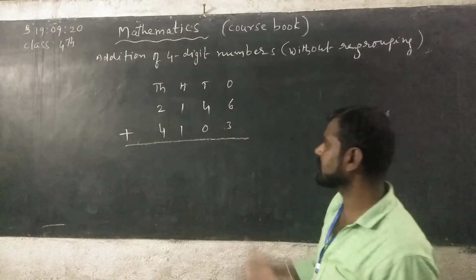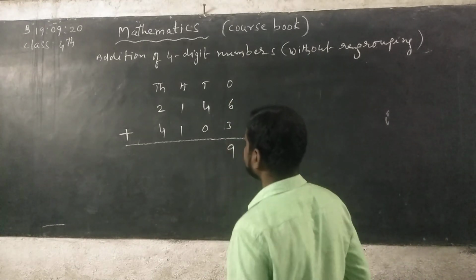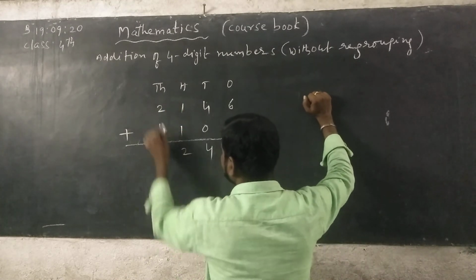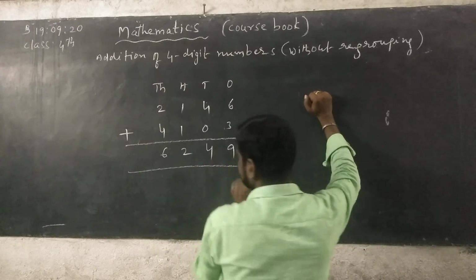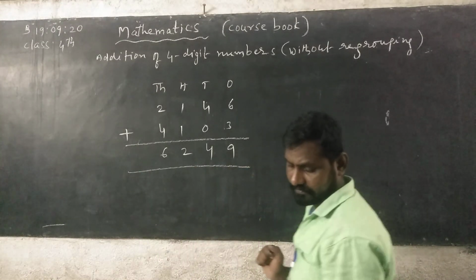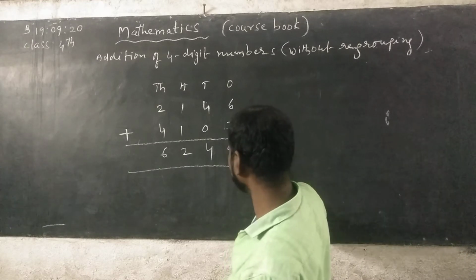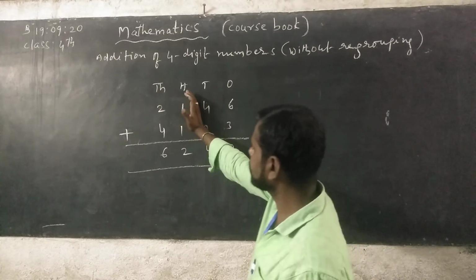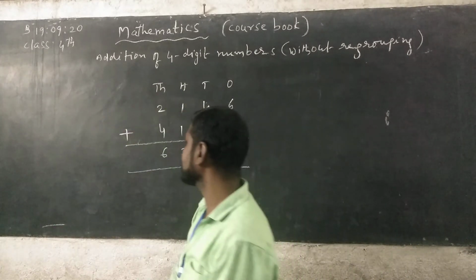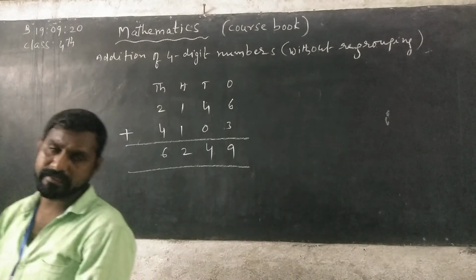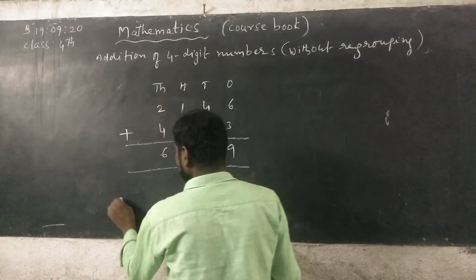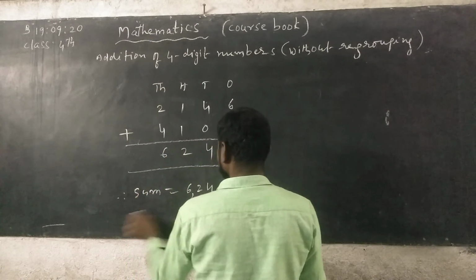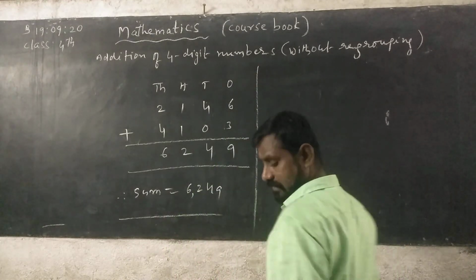See, 6 plus 3, what do we get? 9. 4 plus 0, 4. 1 plus 1, 2. 2 plus 4, 6. First add the digits in ones place. Next now add the digits in tens place. Next add the digits in hundreds place. Last one is add the digits in thousands place. So very simple. Therefore sum is equals to 6249.